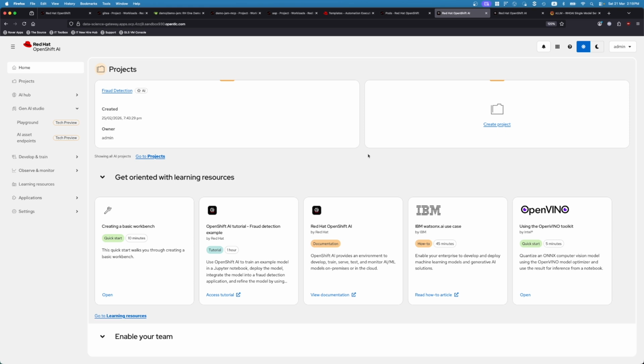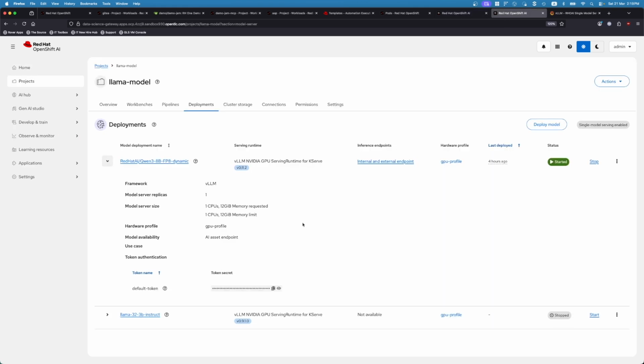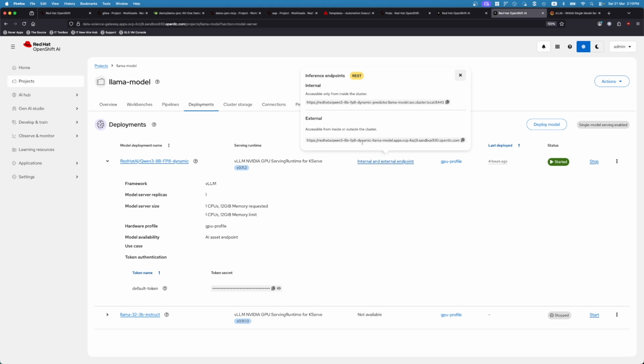This particular view that we have is the OpenShift AI view. What we see in this case are the various components of OpenShift AI that have been deployed on the GPU farm cluster. We can see over here that we have the Qwen model that has been deployed and is running. Over here, we have different ways to reach this endpoint. For instance, we have one that is only accessible within the cluster and one that has been set up to be accessible from outside the cluster. We can see that we have also set up tokens in order to query the inference endpoint and get the large language model to help us identify issues and also resolve a problem.